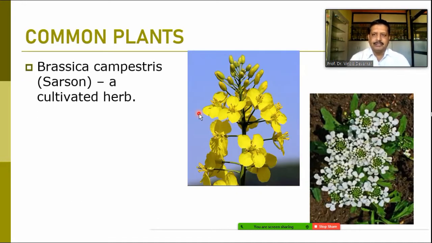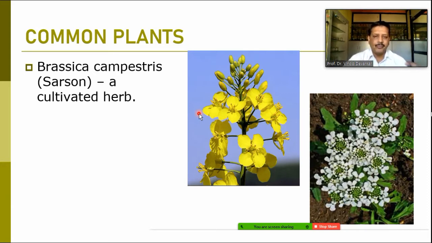Brassica, some of the common plants in our region, or we can say in India. It is Brassica campestris. It is sarso. And in Punjab, it is commonly known as the sarso. We know the oil of sarso.